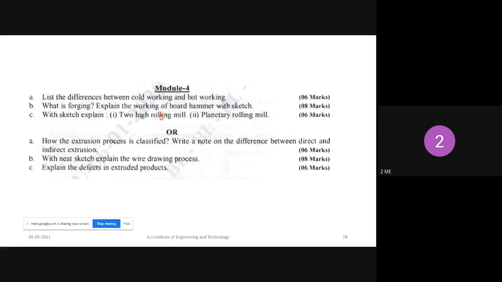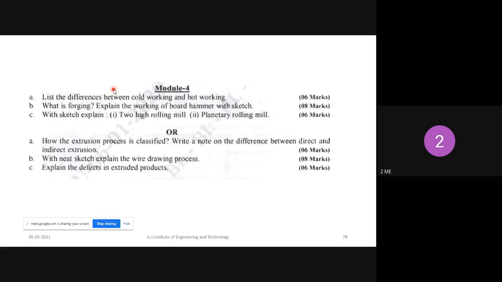Board hammer we already discussed, right? The difference between cold working and hot working we already discussed in the class itself, so you should study and write that. Then the definition of forging, and explain the working of the board hammer with a sketch. The board hammer works with the help of two rollers, which rotate with the help of a motor.